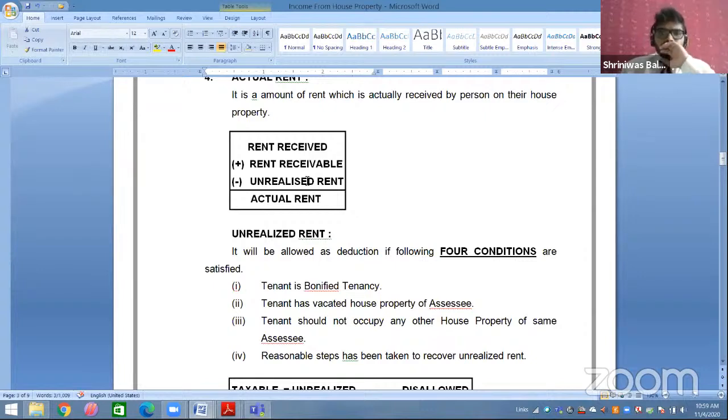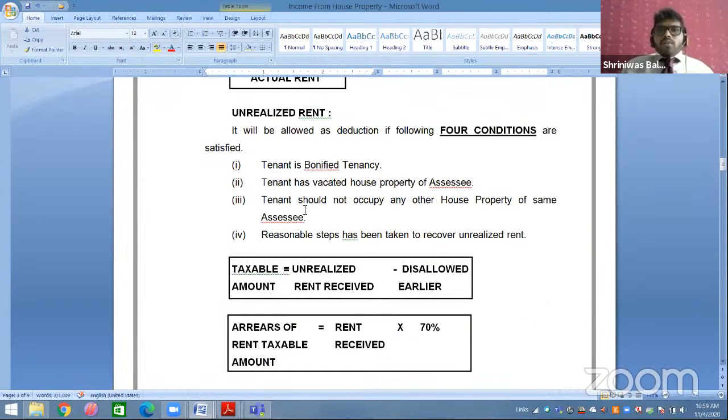Now, how to call it is unrealized rent. Okay. Vacancy will come, students, don't worry, just wait. Unrealized rent: if four conditions are satisfied, then it is called unrealized rent. I will give one example, then we will come to these conditions.